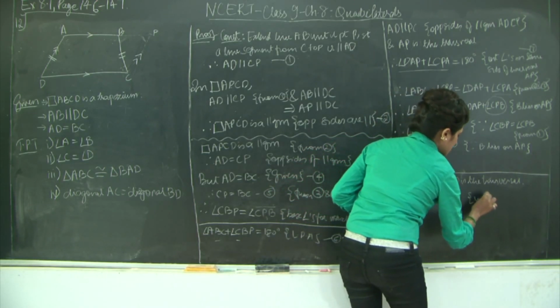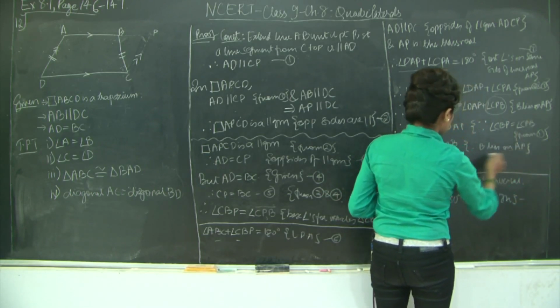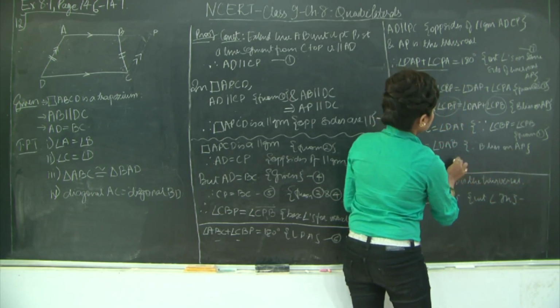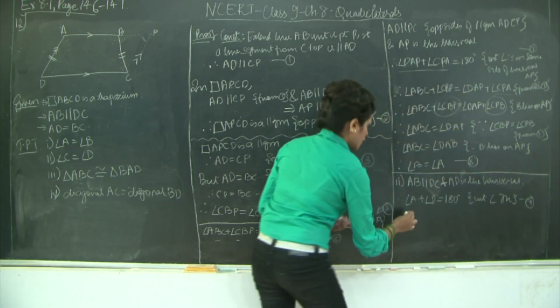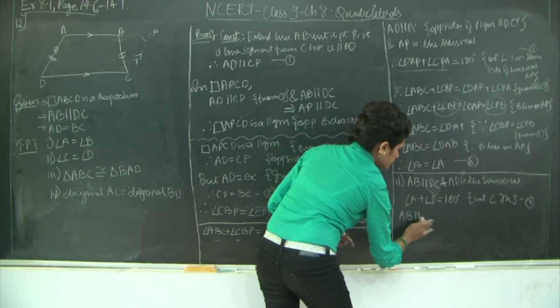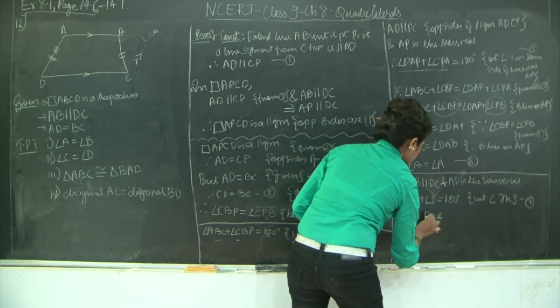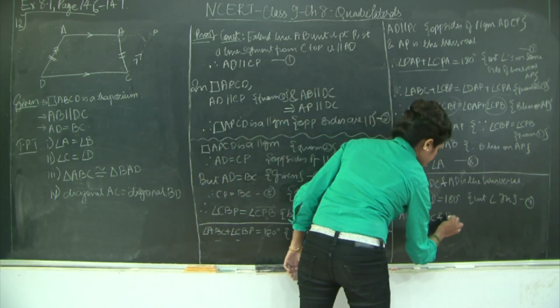I'll say interior angle theorem. Let's mark this as 8 and this as 9. Also, I have AB is parallel to DC and BC is my transversal.